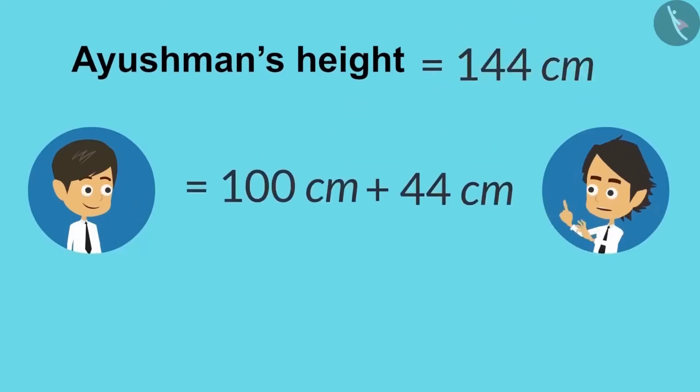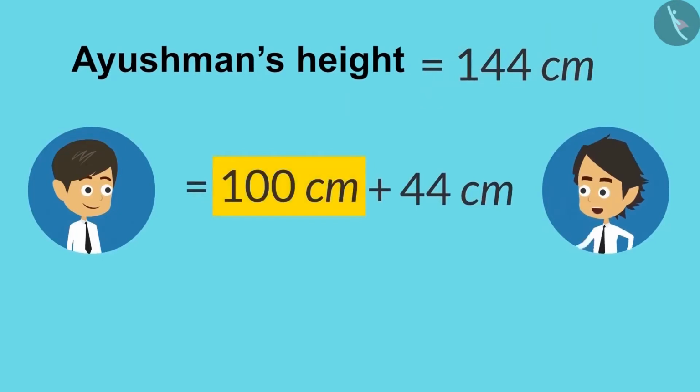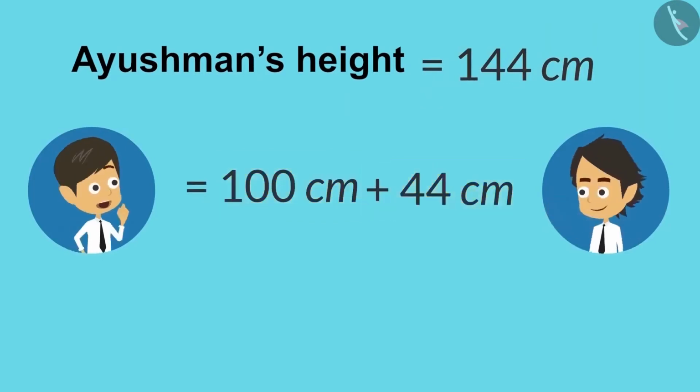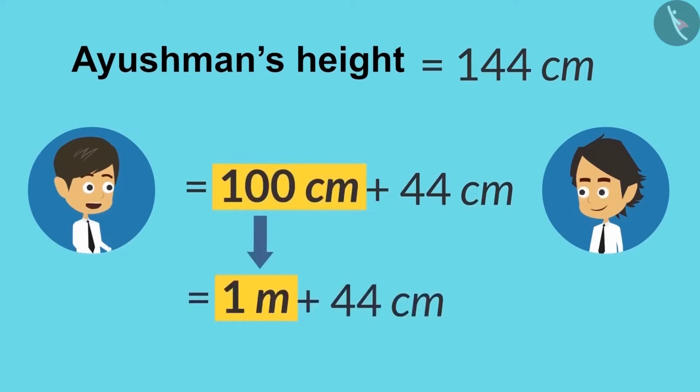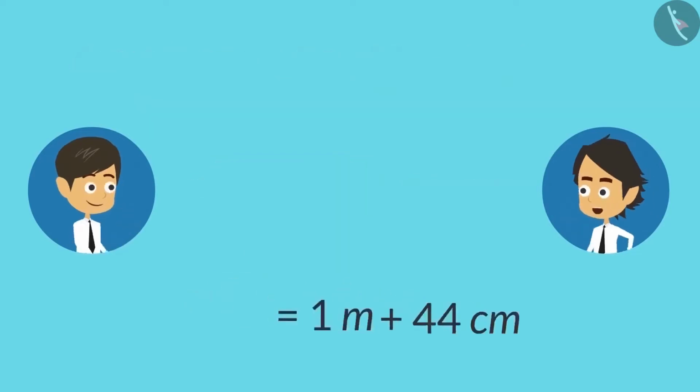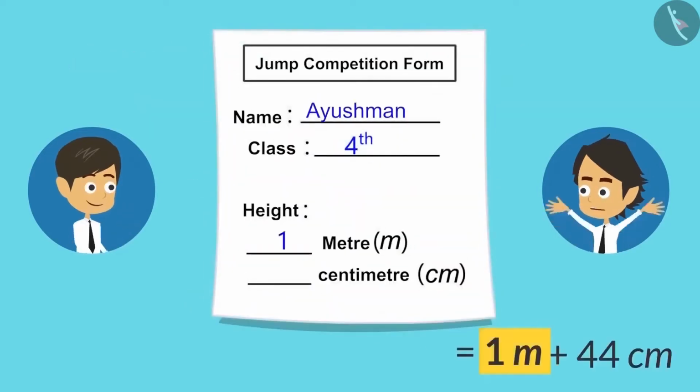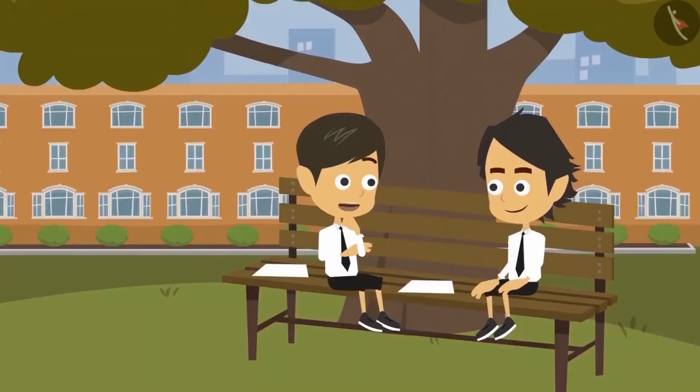Now let's write it like this: 100 centimeters plus 44 centimeters. Oh, now I understand. 100 centimeters equal 1 meter. So we can write 100 centimeters as 1 meter. Yes, and now I can write in the form 1 meter 44 centimeters. Now I can also write my height by converting it into meters.